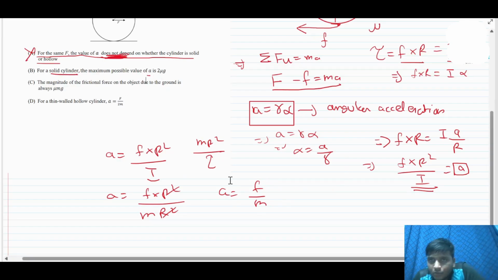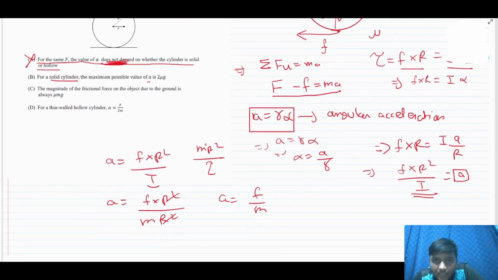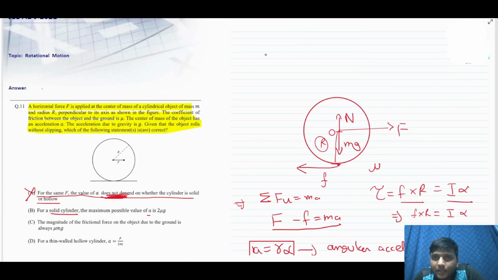friction here? So to calculate this, wait, I have made a mistake here, because I have written mr square by 2, but I haven't multiplied by 2 here. So it is nothing but F into 2, so 2F by m. So what can be the maximum friction? As we know, during rolling motion without slipping, it applies static friction, not the kinetic friction.